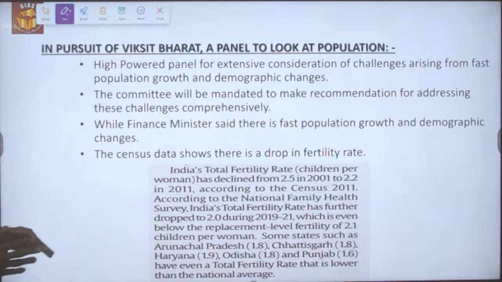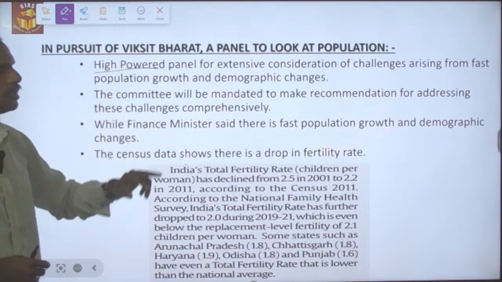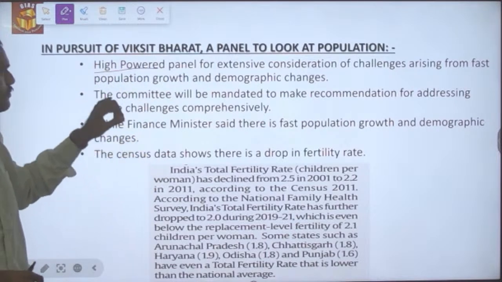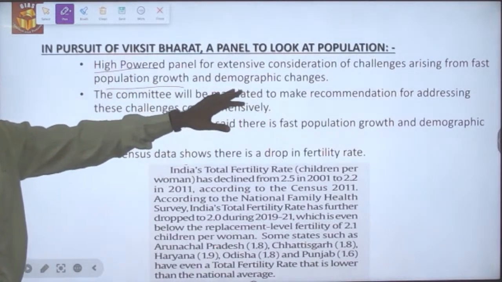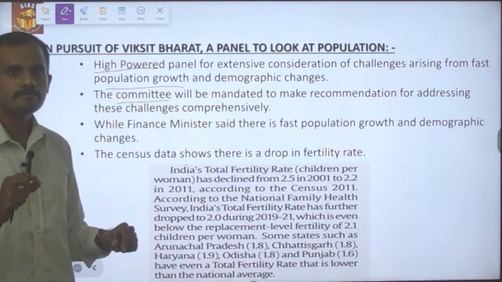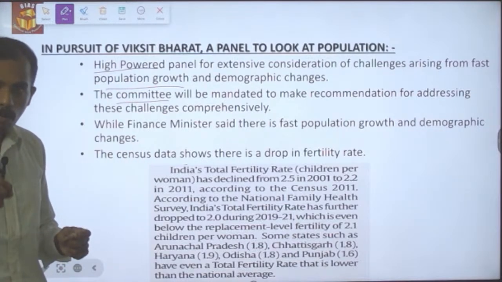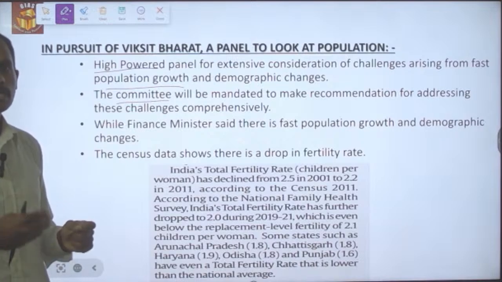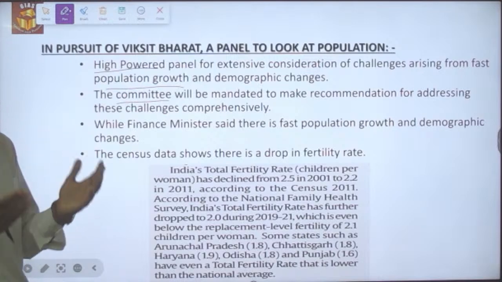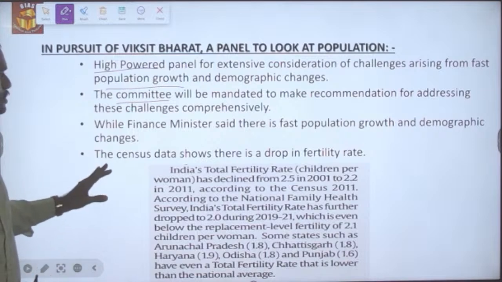In terms of Viksit Bharat, a panel will look at the population. A high-powered panel will be formed to look into the challenges that will arise because of fast population growth as well as demographic changes. The committee will be mandated to look into the problems arising from increased population and also the opportunities that arise along with the increased population and demographic changes. The challenges as well as opportunities will be analyzed by the high-powered committee, and then the recommendations will be submitted to the Government of India.